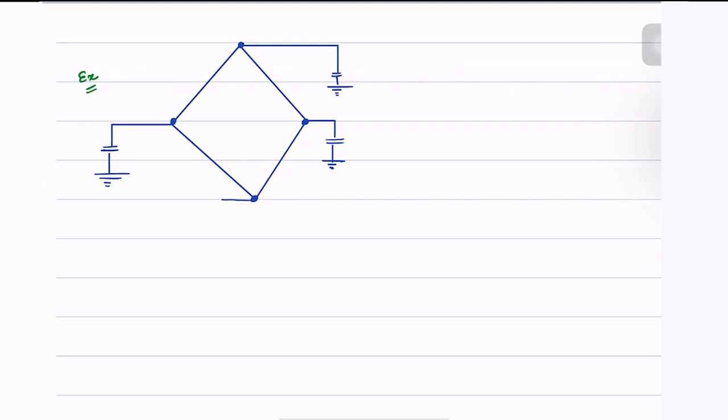And this is the last node. Let us now add some resistors to this network.